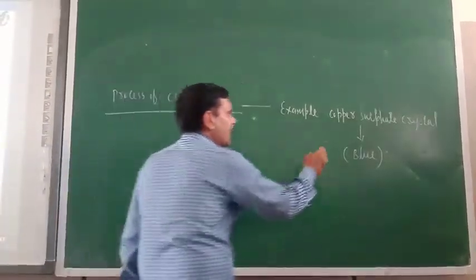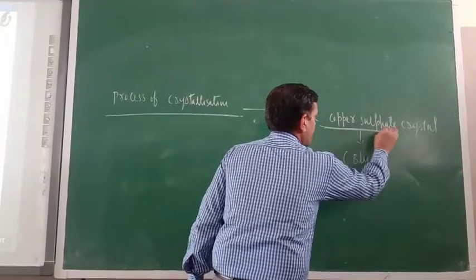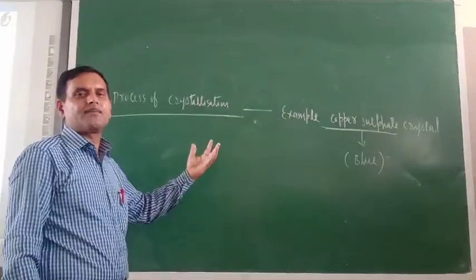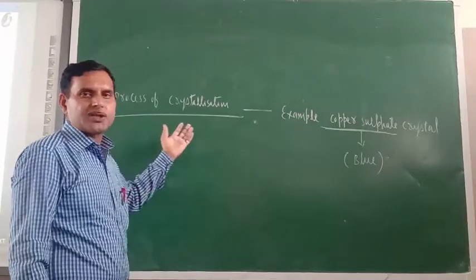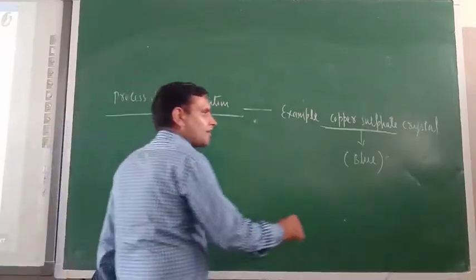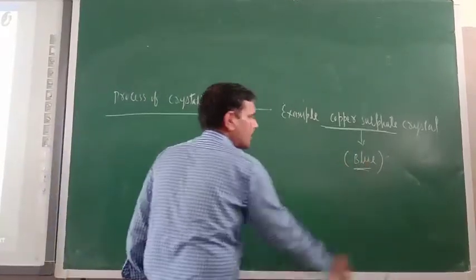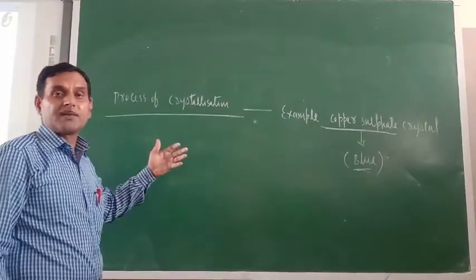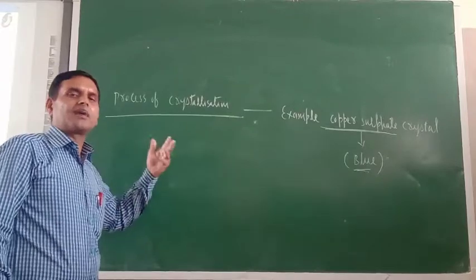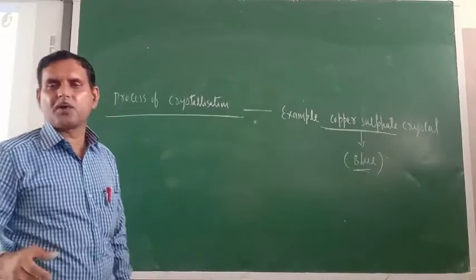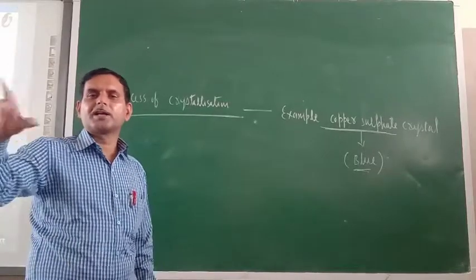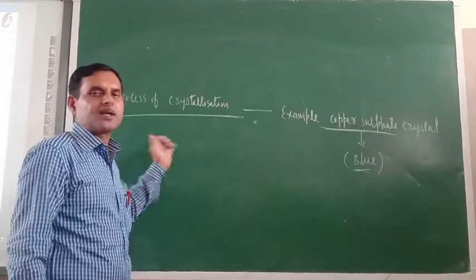I am taking one example: copper sulfate crystal, and how we prepare it by crystallization. The color of copper sulfate crystal is blue. Other examples can also be taken, like common salt which you use daily at your home. Its crystal can also be prepared by this method.